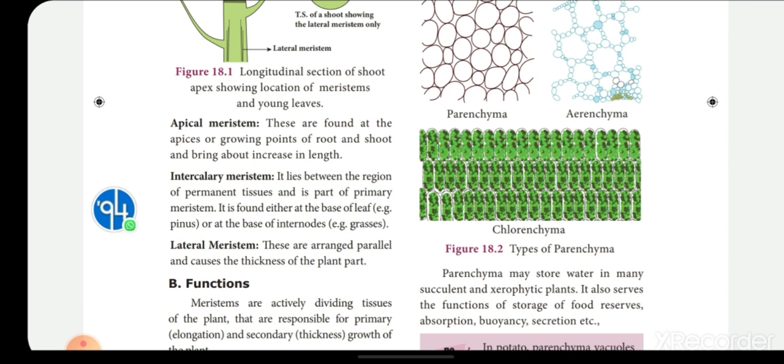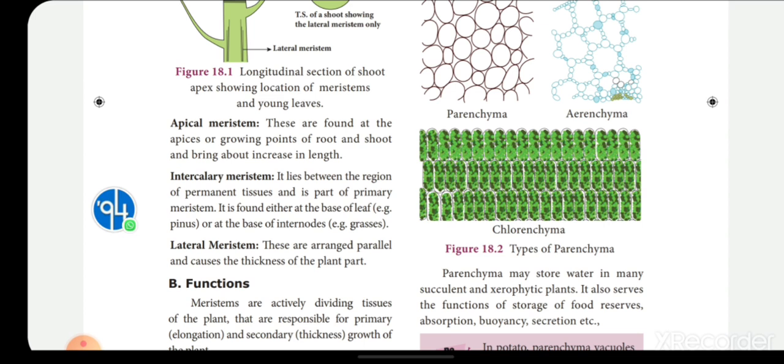So in the pinus tree it is present at the base of the leaf, and in the grasses it is present at the base of the internode.